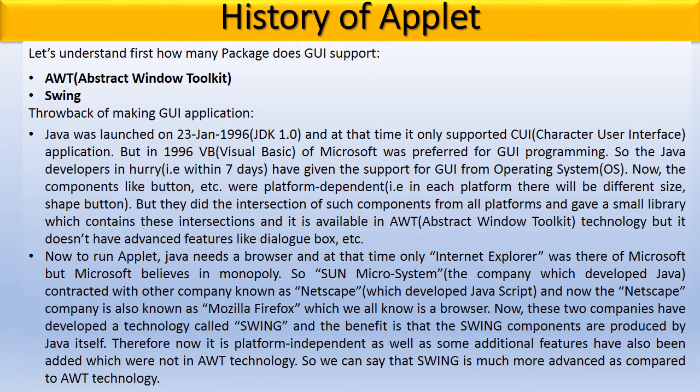Now these two companies developed the technology called Swing, and the benefit is that the Swing components are produced by Java itself. Therefore it is platform independent, and some additional features have also been added which were not in AWT technology. So we can say that Swing is much more advanced as compared to AWT technology.